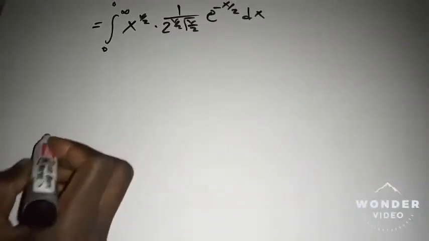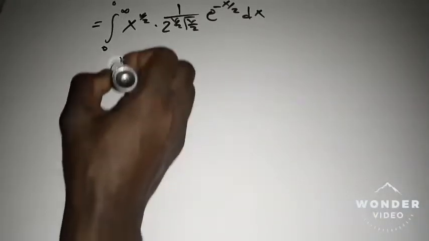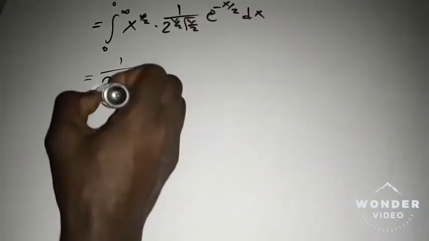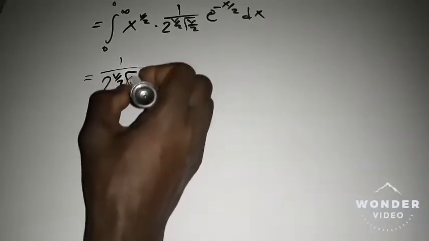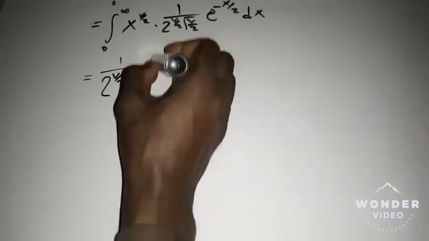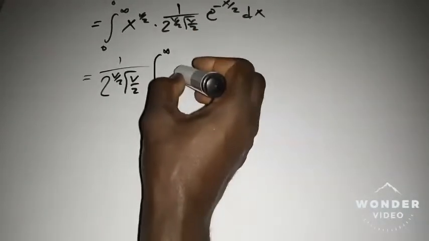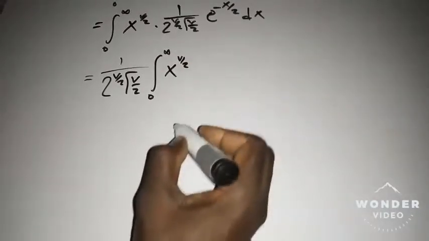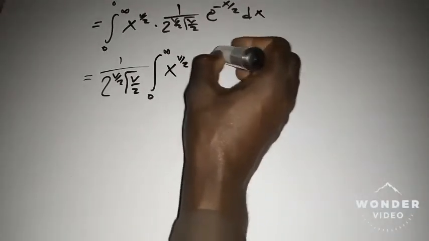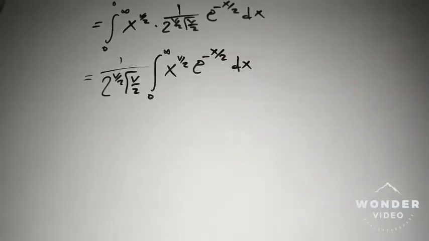If I bring out the constants, I will now have 1 over 2 to the power of v over 2 gamma of v over 2, then the integral from 0 to infinity of x to the power of v over 2 times e to the power of negative x over 2 dx.